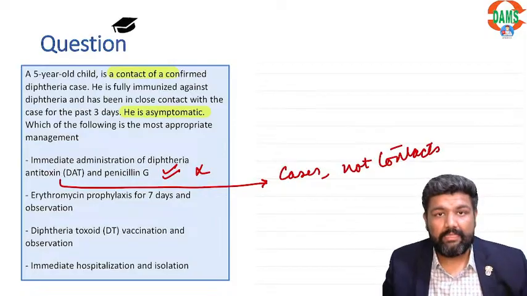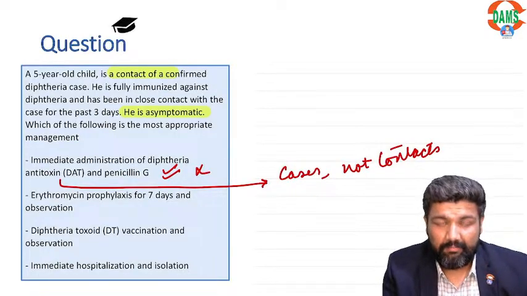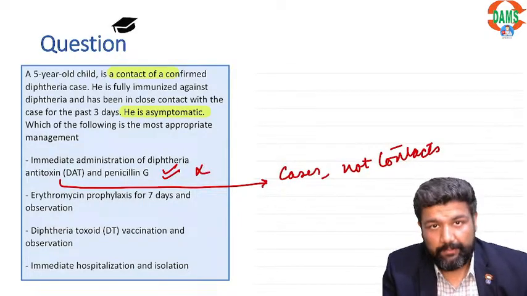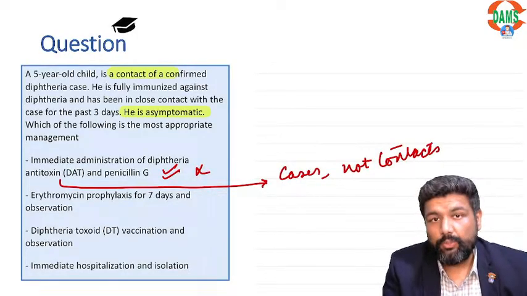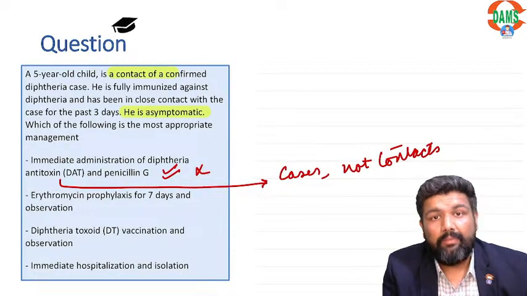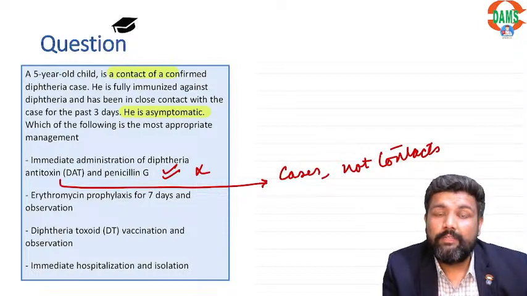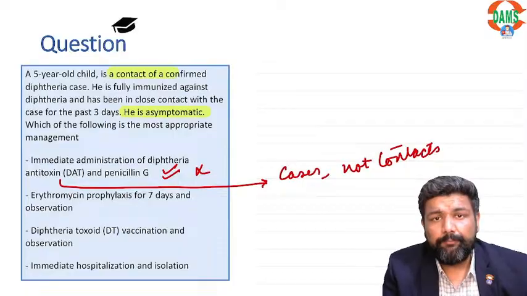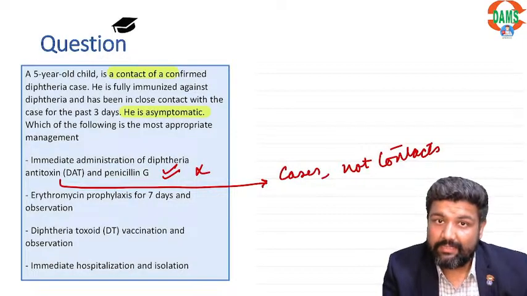Guys, I assume you know, but let me tell you once. Whenever diphtheria occurs, it is the toxin which is causing more harm. So if you have a case of diphtheria and you are giving only antibiotics, the antibiotics will kill the bacteria. But what about the preformed toxin which is causing harm, which is already there? So that is why both are given in a case.